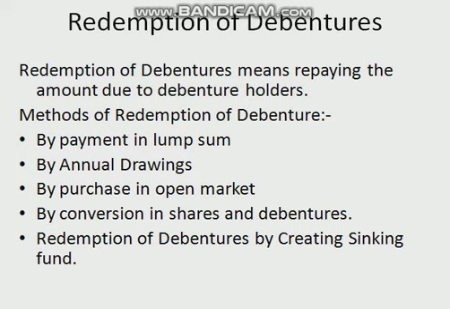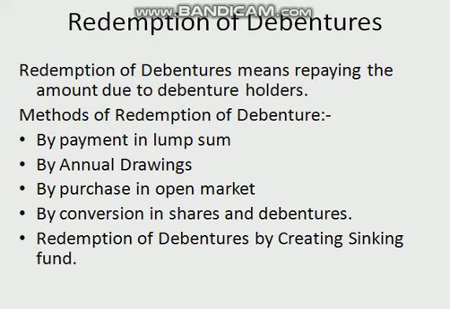If at the time of redemption, adequate profits are not transferred from surplus account to the debenture redemption reserve account, such redemption is said to be out of capital. When the amount of debentures to be redeemed is small, the method of redemption out of capital is followed. Whenever the liquid position of the company permits, the debenture holders are given due notice in accordance with the terms of redemption and payment is made. The company may issue new shares or debentures for making arrangement of funds for redemption.